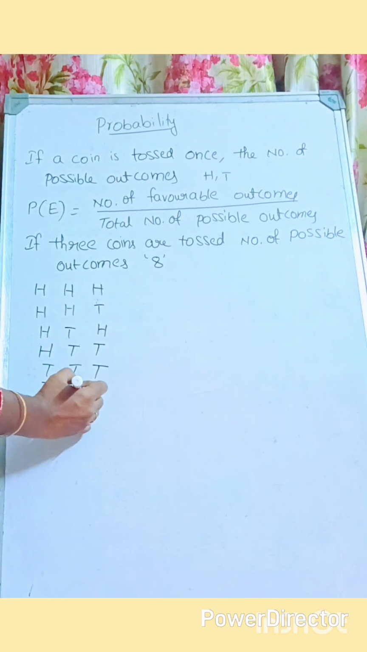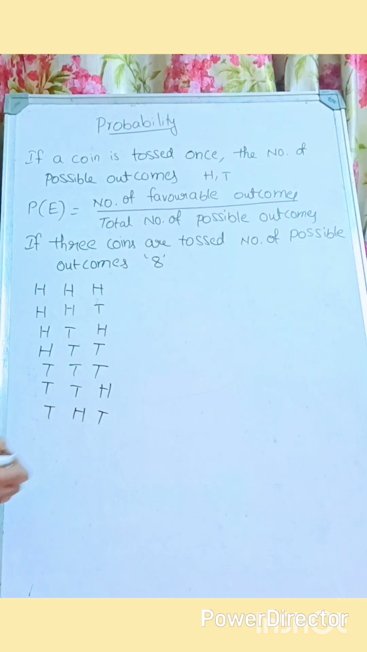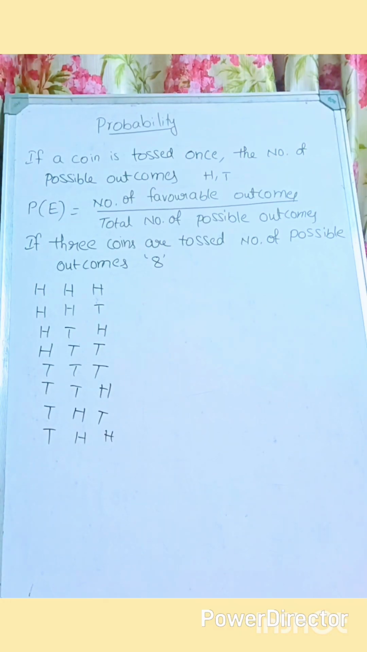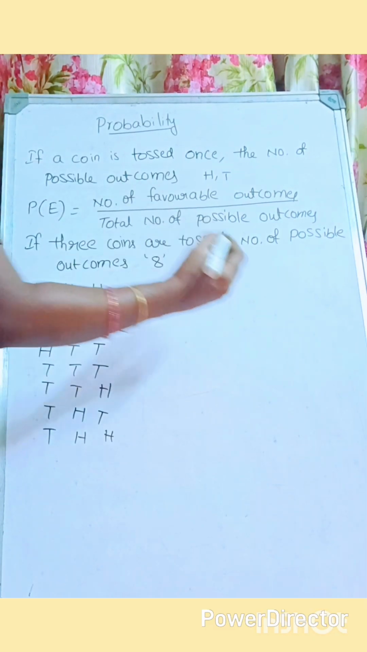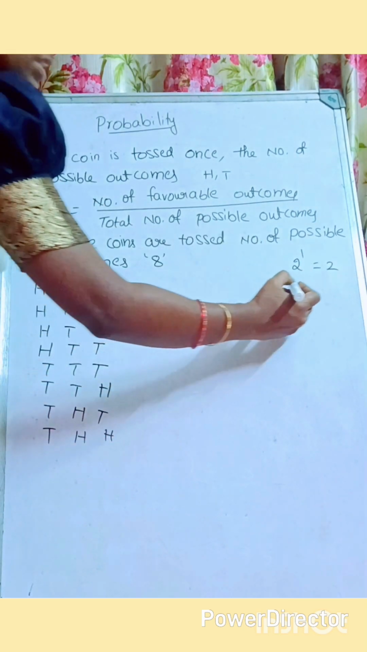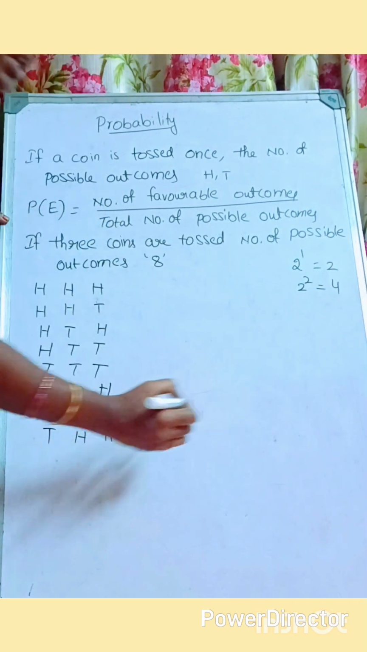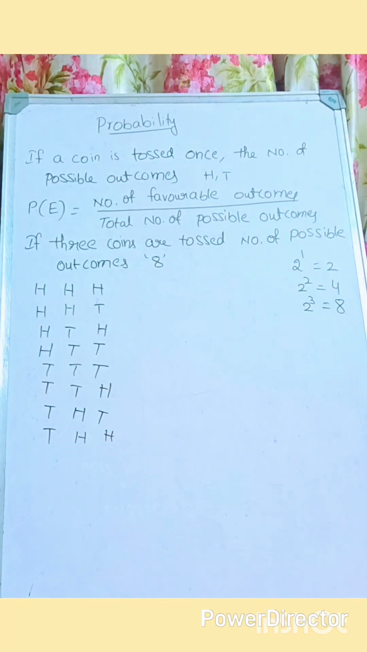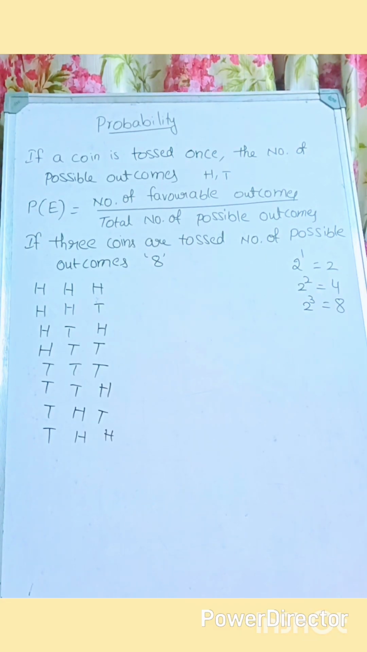Now, tail, head possibility, and tail, tail possibility is there, and tail, head possibility we have. So, total number of possible outcomes are what? 8 possible outcomes. So here what is the formula we can apply actually? If one coin is tossed, what are the outcomes? 2 power 1, it is 2. If two coins are tossed, 2 power 2, 4. If three coins are tossed, 2 cube, 8. If 4 coins are tossed, what is the formula? 2 power 4 to find out the total number of possible outcomes there.